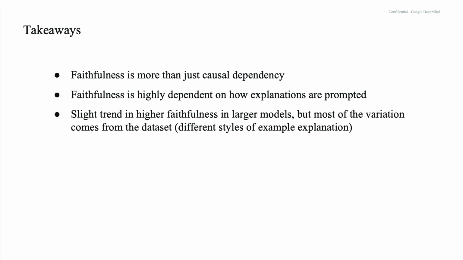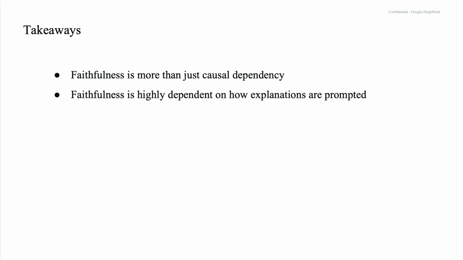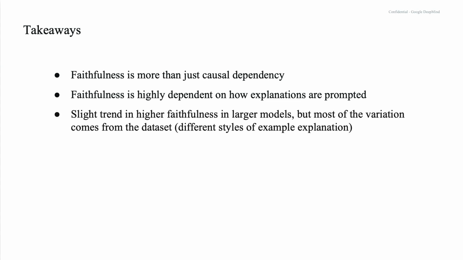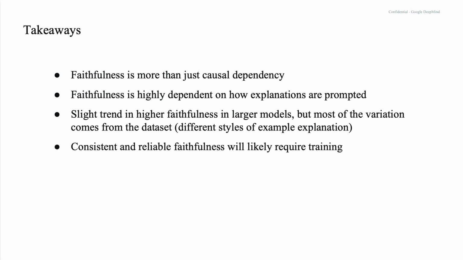So in conclusion, I think the takeaways here, first of all, faithfulness is more than just causal dependency. We really need to look at the content of the explanations as well. It's highly dependent on how the explanations are prompted. And there is a slight trend in faithfulness for higher models, but a lot of the variation comes from the data set, here corresponding to different styles of example explanations. So this prompting, the way that you get the model to generate the explanations, is really important here. And we see some trends for faithfulness, but none of them are perfect.